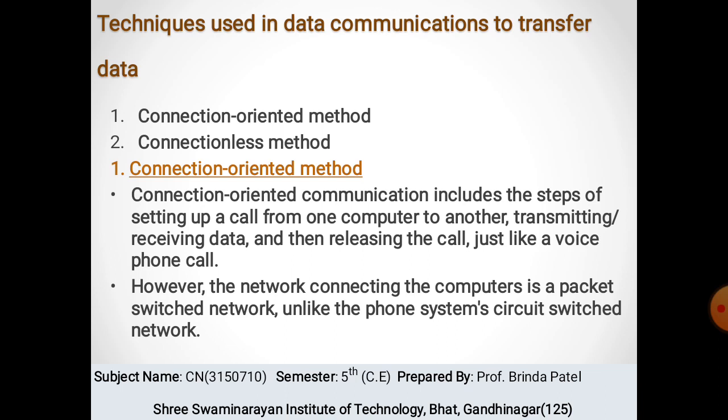So it requires a session connection to be established before any data can be sent. This method is called a reliable network service. It can guarantee that data will arrive in the same order. Connection oriented services set up virtual links between end systems through a network. The network connecting the computers is a packet switched network, so the data transmission is done using a packet switched network.